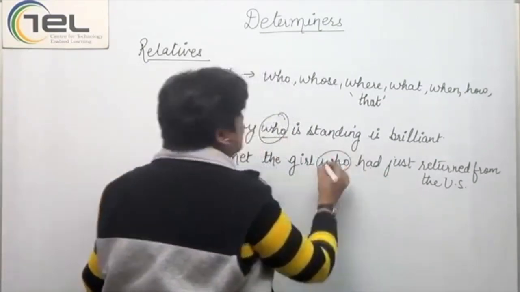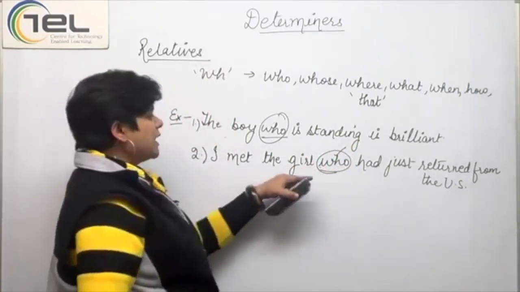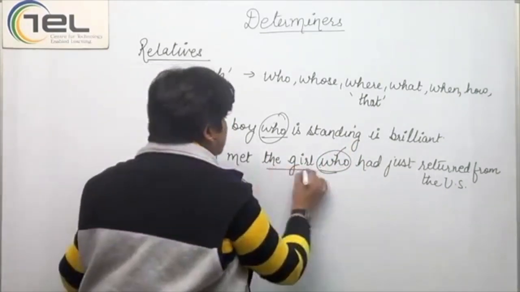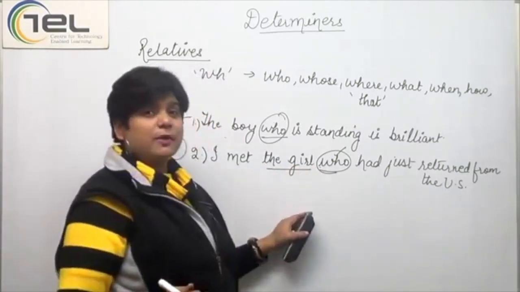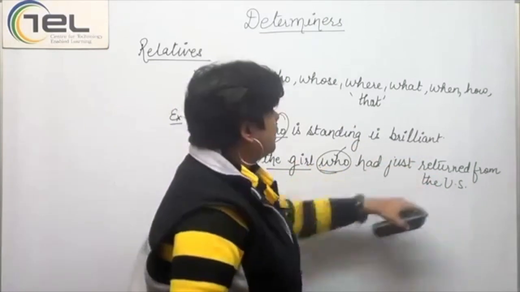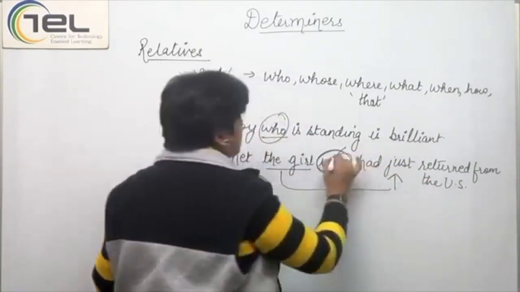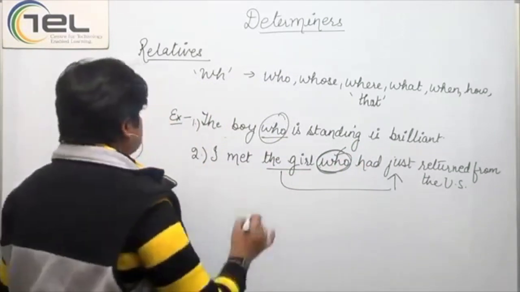Here again, who I'm using to clarify, to modify, to determine this noun, the girl. Which girl am I talking about? I'm talking about the girl who returned from the US. So, I'm relating these two things in a sentence. So, this would be called a relative here, right?